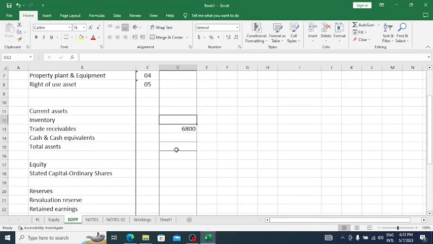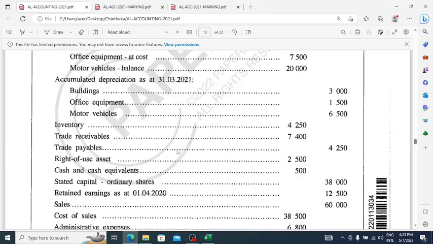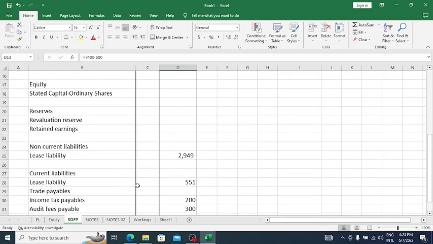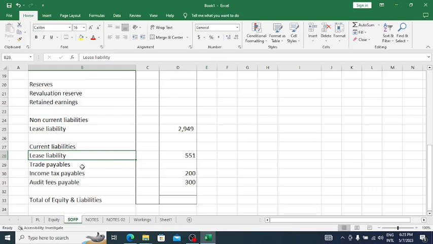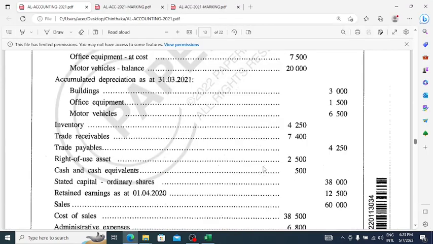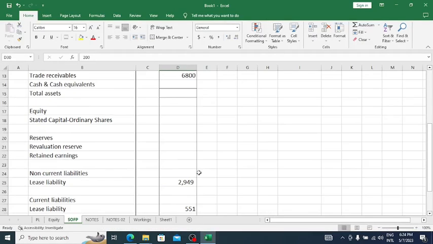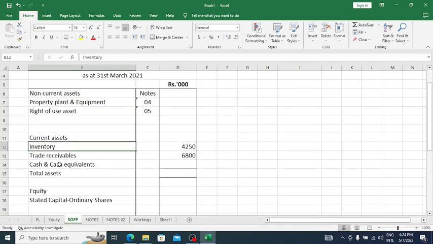Inventory 4,250. Then trade receivable, we have taken this. Trade payables 4,250 need to be recorded under the current liability. Trade payable amount is 4,250. Then right of use asset, we have taken that. Cash and cash equivalents 500.